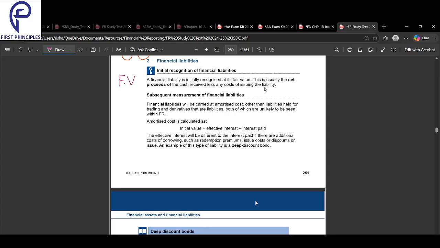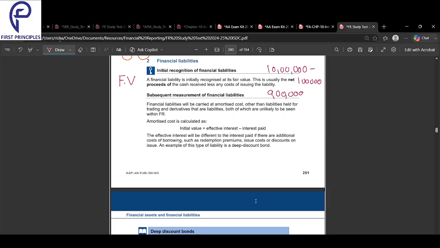So I have borrowed cash from somebody. Fair value of the proceeds of the cash. So I borrowed 10 lakhs, and I had to issue debentures for that. Issuing the debentures cost me 1 lakh. So I will record my liability at 9 lakhs.